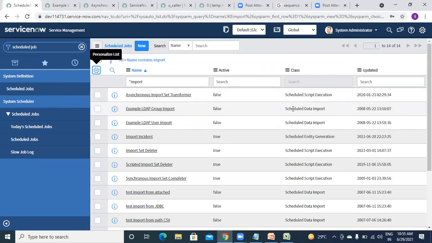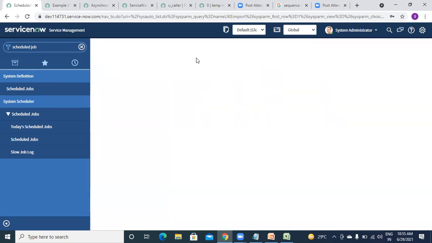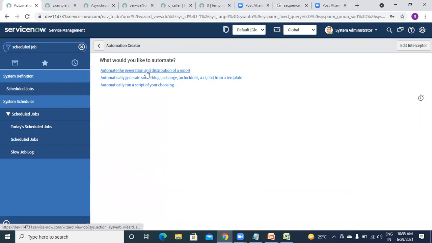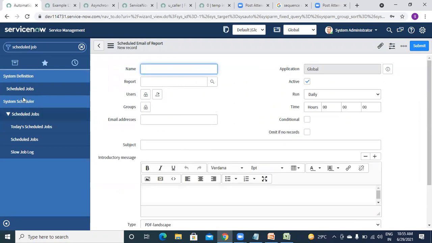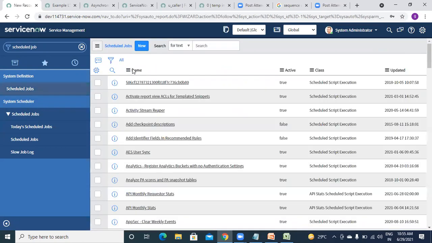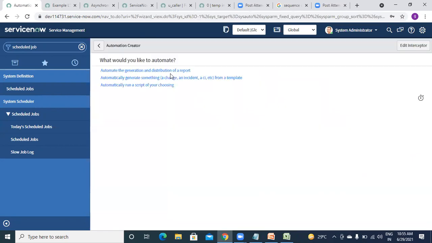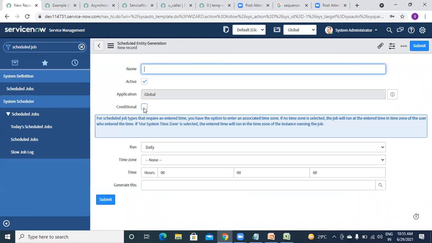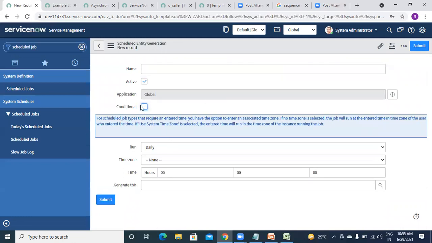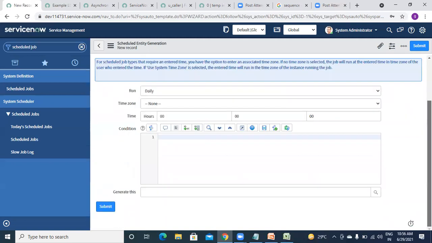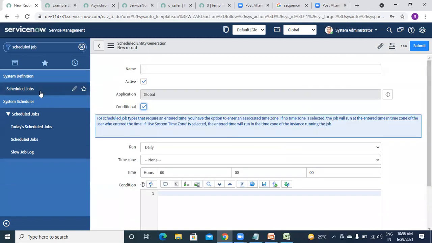Okay, data import. Let me click again on new. I think something got changed, so that is why. Not this. So let's check this conditions, more conditions. Okay.